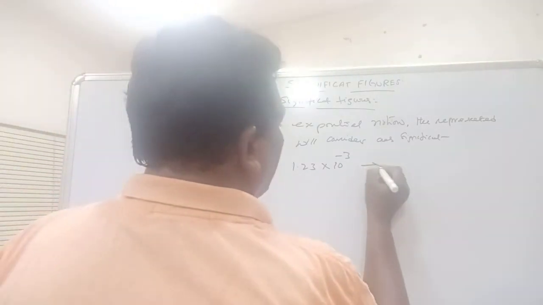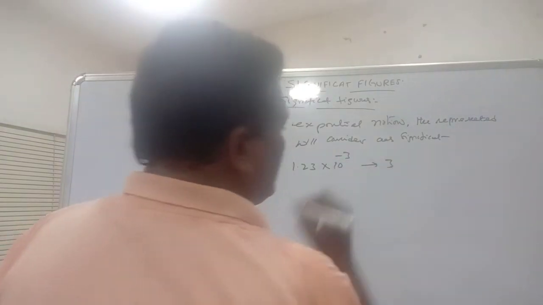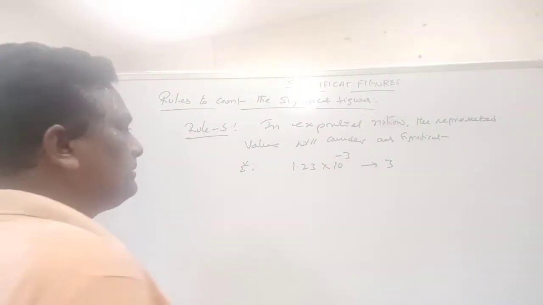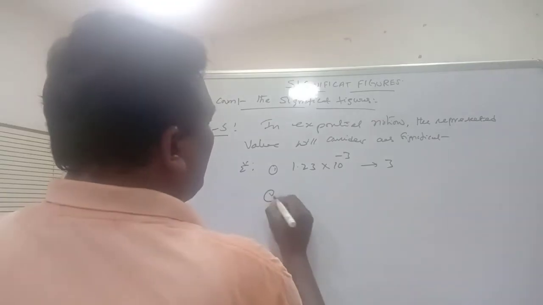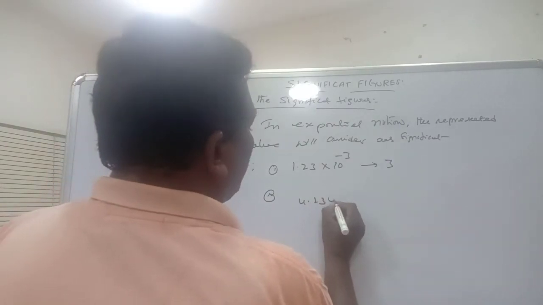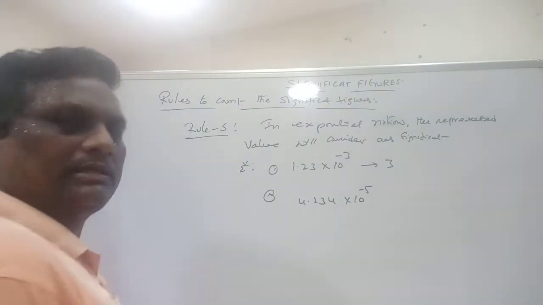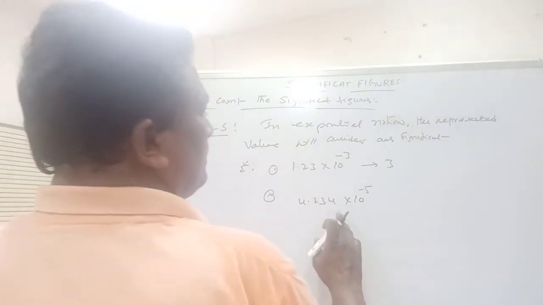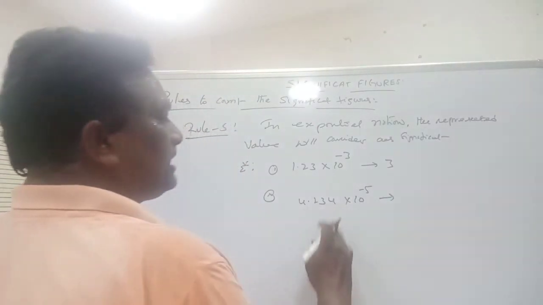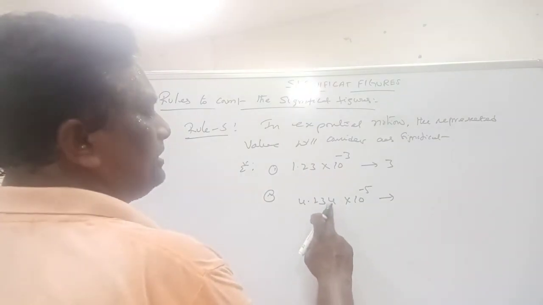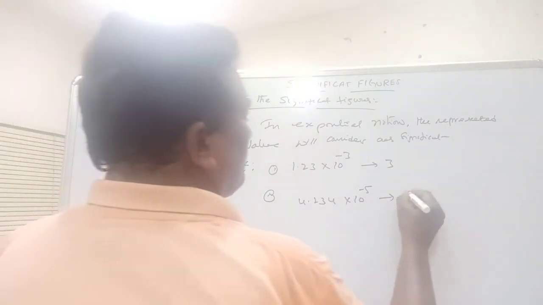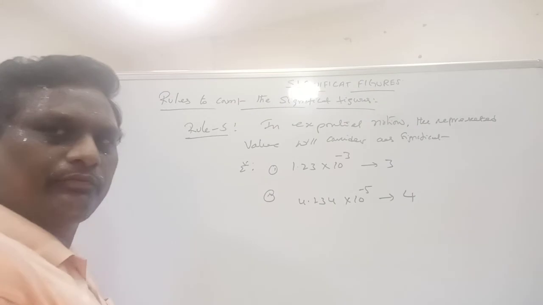So significant figures in the given value is only 3. Similarly, you take one more example, 4.234 into 10 power minus 5. Here the total number of significant figures in the represented value is 1, 2, 3, 4. Total 4.